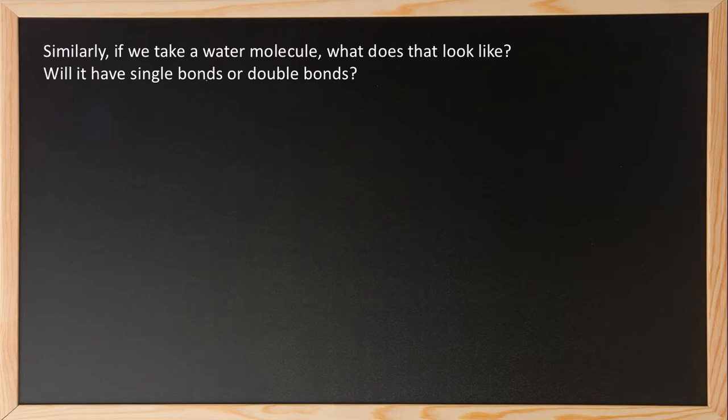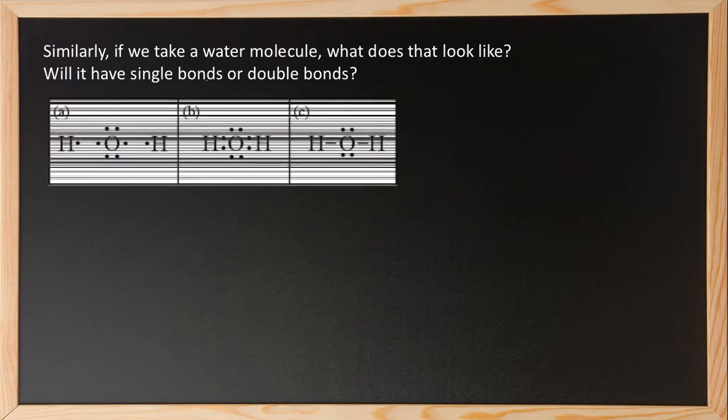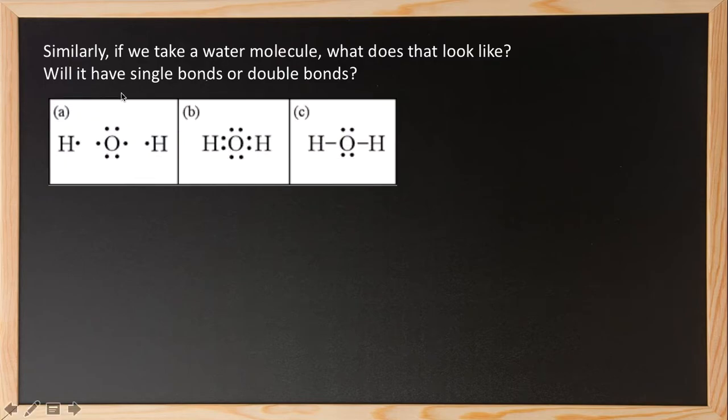Similarly, if we take a water molecule, what does it look like? Will it have single bonds or double bonds? Let's check. See here, we can see oxygen surrounded by 6 valence electrons, while hydrogen has 1. The same with this hydrogen too. Now both the hydrogens will move towards oxygen and form a bond.